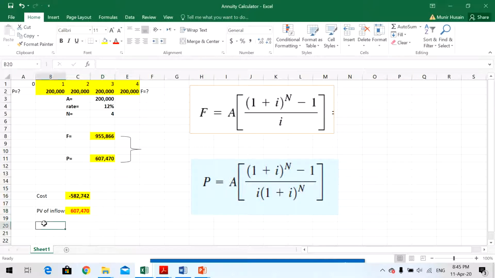So now NPV is, basically if you add these two, what is net means how much we have after deducting our cost from our value.